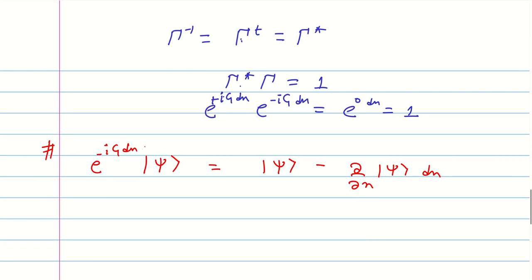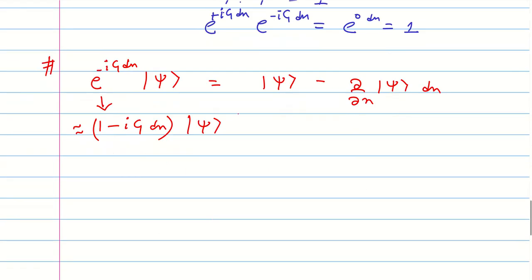So you can expand this one. When you expand this one, approximately what you will get is 1 minus I g dx, right? So this is equal to minus I g dx.